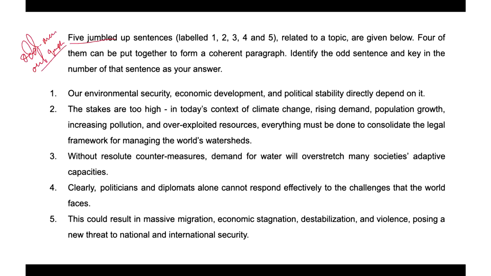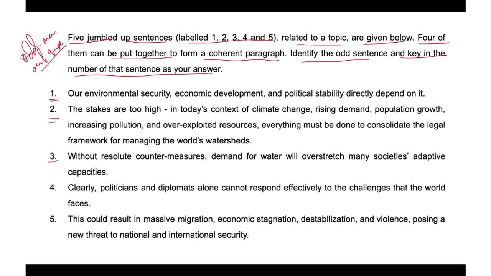Four of them can be put together to form a coherent paragraph. Identify the odd sentence and key in the number of that sentence as your answer. Well, let's read each sentence to form a coherence or form an order of the sentences so that we find out which one is the odd one.